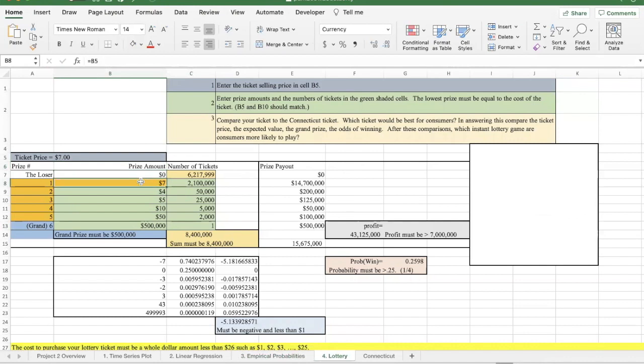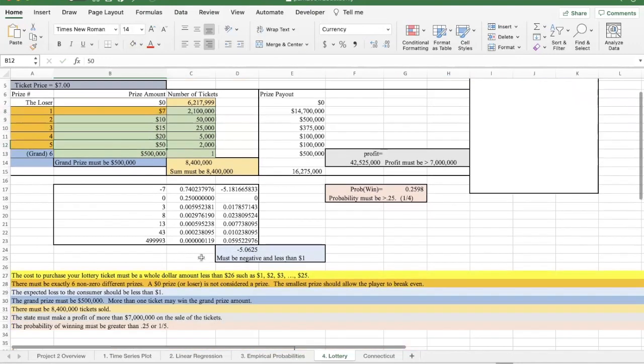We want the lowest prize we give to be the one that matches the cost of the ticket. Now, if this is going to be 7, then these numbers have to go up by a little bit. So maybe 8, because you want to have different prize amounts here for your lottery ticket. So maybe up to 10, and then 15, and then maybe 20, and we'll go from there.